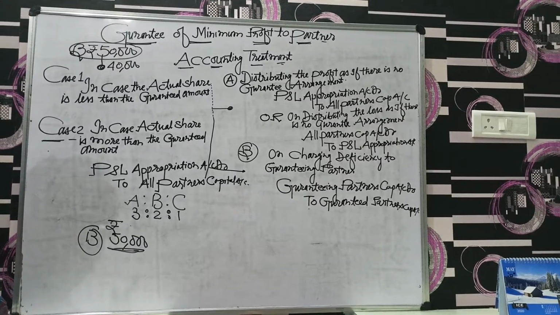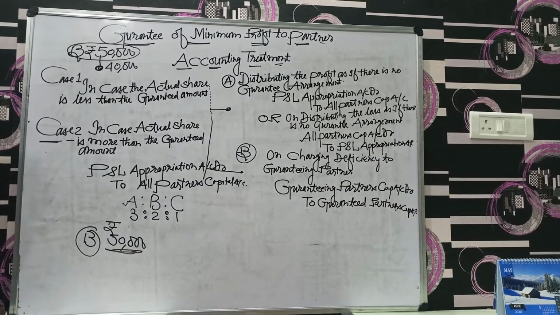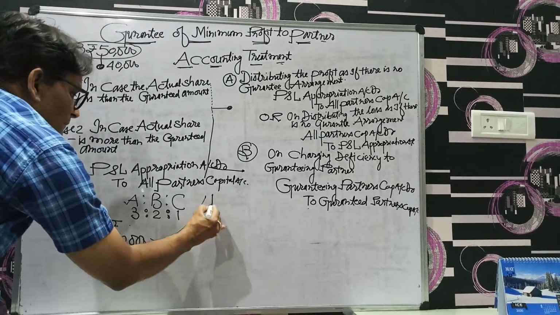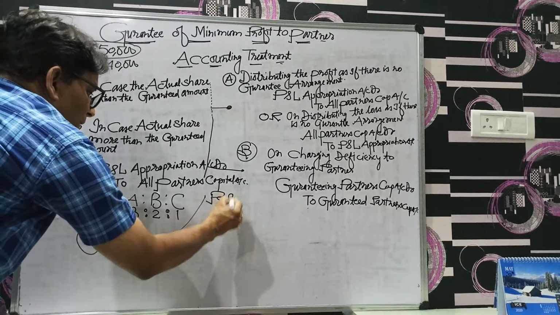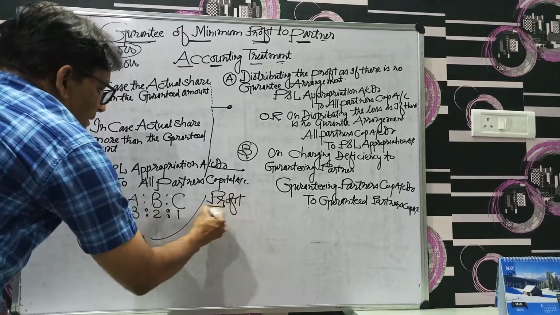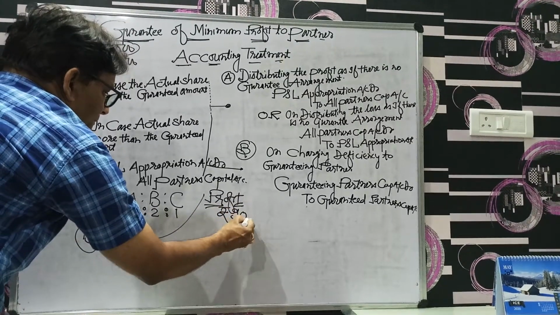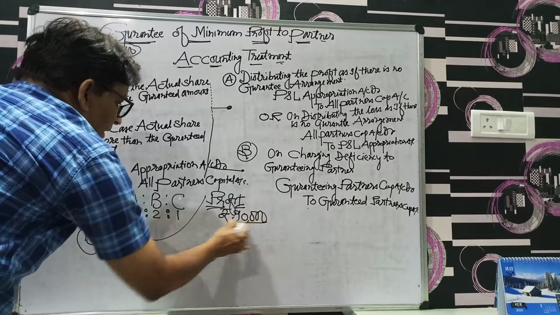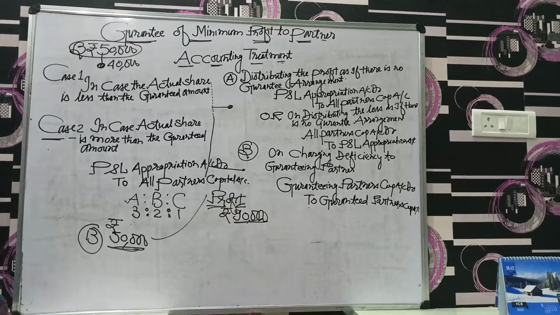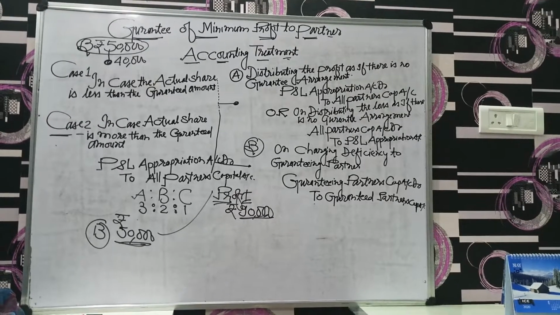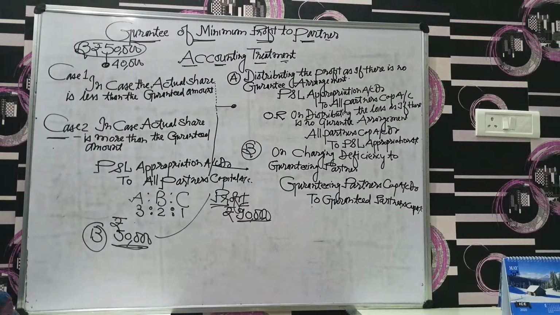The firm earns a profit during the year. The profit would be rupees 90,000. This is the profit earned by the firm during the year. Now, what are the specific steps?